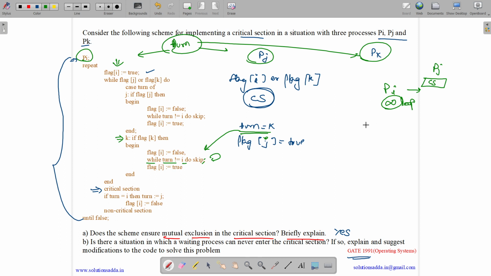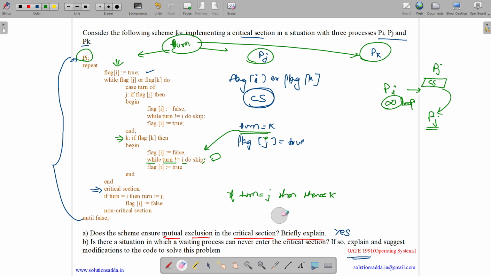Now suppose that Pj was executing the critical section. Again Pj is being executed. Now what does Pj check? In place of I there would be j. So Pj checks if turn equals j, then turn equals k.